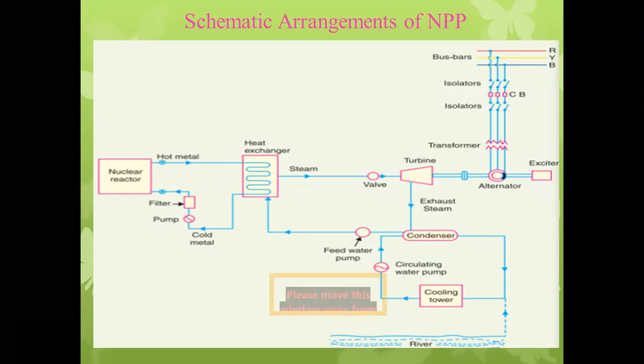Variable speed. Out of these two answers, constant speed or variable speed, tell me which one is the correct? Variable speed is correct. Another answer? How it will be varied? Tell me one thing. Speed of the turbine, how it will be varied?